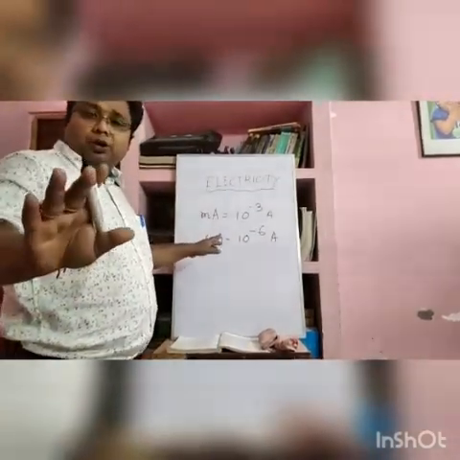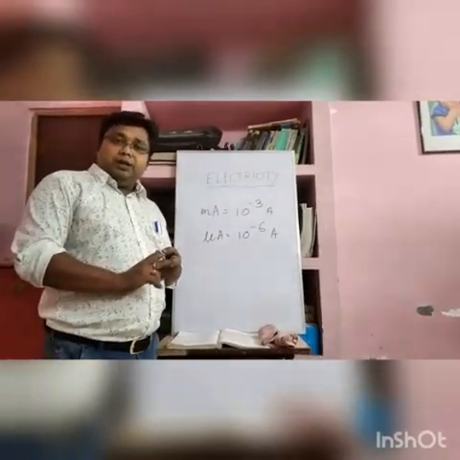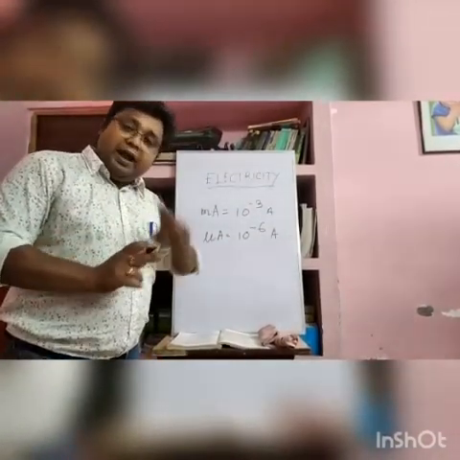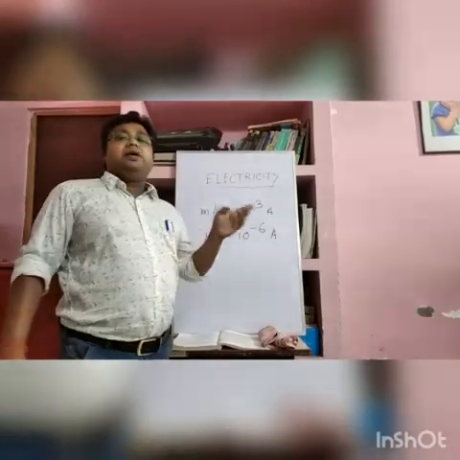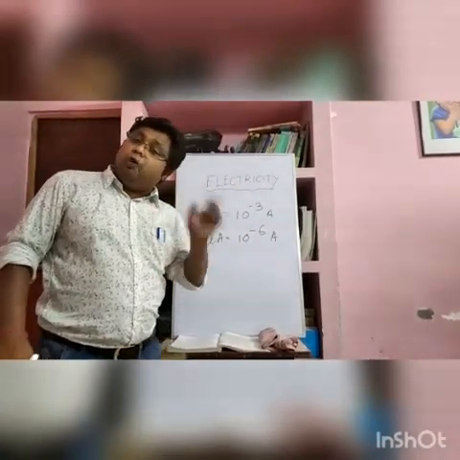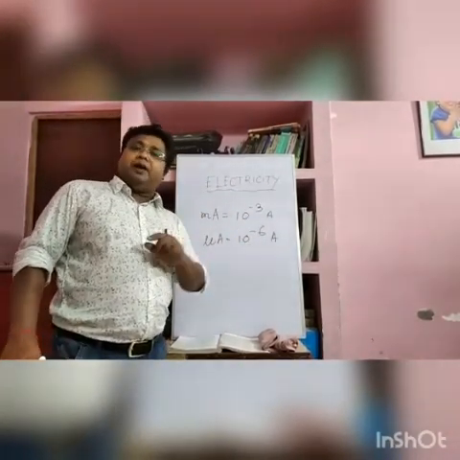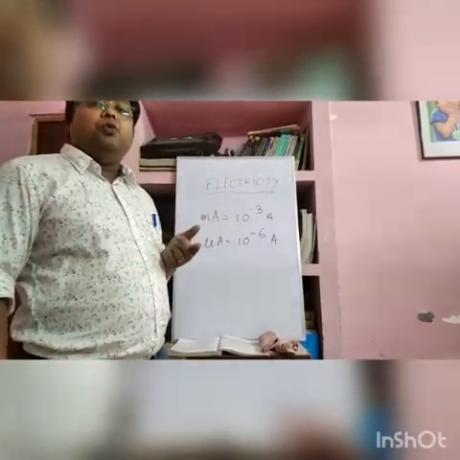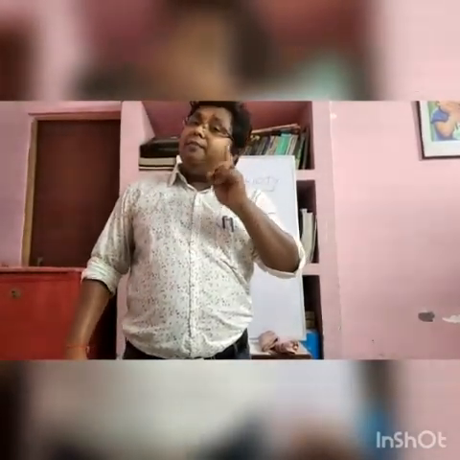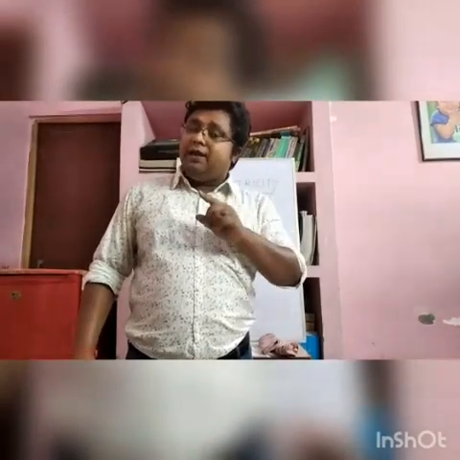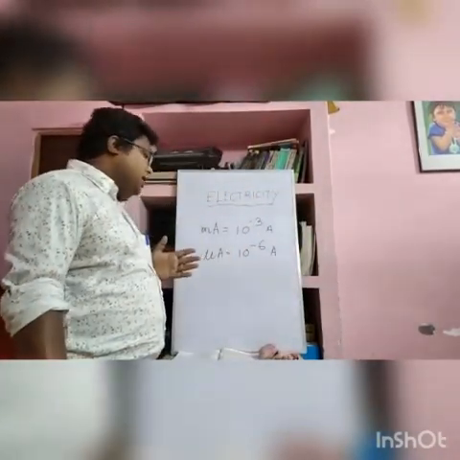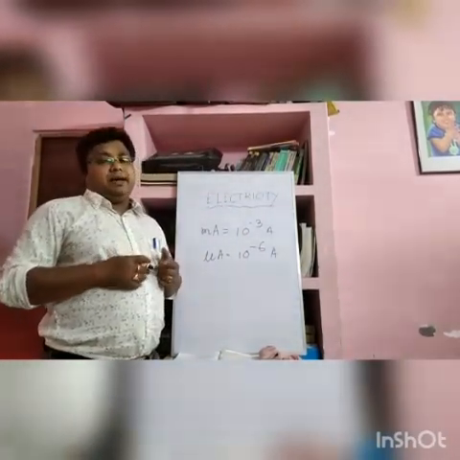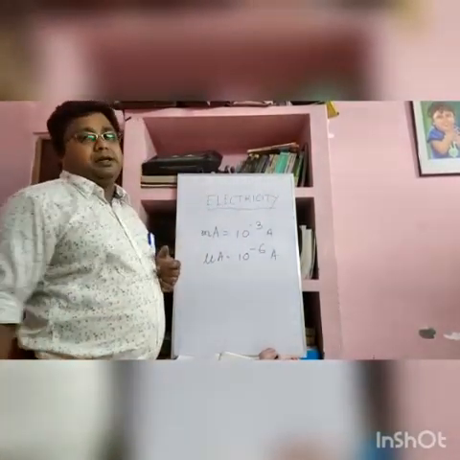Remember, this is a very short question and very important. One thing again I remind you: what is the unit of electric current? Ampere. The small units of electric current are milliampere and microampere. One more question may come: what do you understand by 1 ampere current? At that time you will say, when 1 coulomb of charge flows through a conductor in 1 second, that is called 1 ampere.